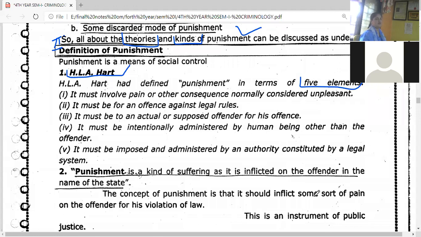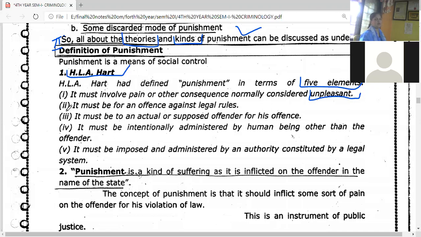नंबर 1 ना परत, you must have done something wrong, something unpleasant, something wrongful, something violation of the law, and that's why you are punished. Nobody is to be punished without no reason. कुणाला असं उगाचच पनिश केलं जाईल का तर ऑफकोर्स नो. सो इट मस्ट इन्वॉल्व द पेन और अदर कॉन्सिक्वेंसेस normally considered as a unpleasant, and so why you have done something unpleasant to the other, and that is because of you are also going to be suffered some unpleasant. तुम्ही चोरी केलाय सो तुम्हाला जेलमध्ये टाकलं जाणार आहे.